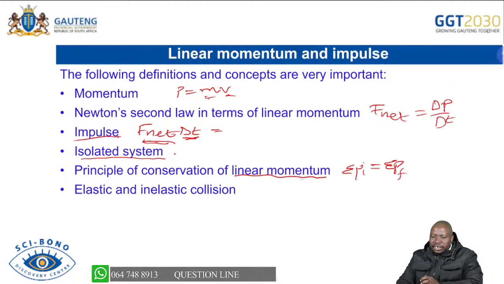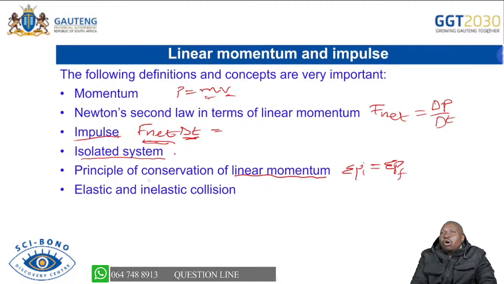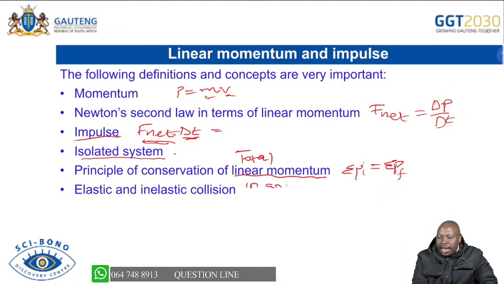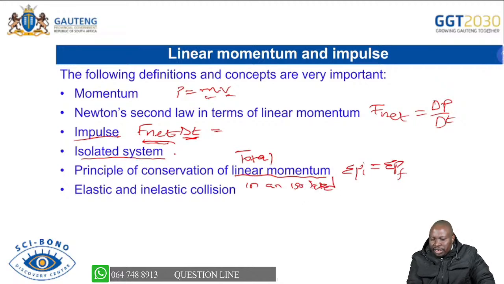Let me give you this exam tip. As long as the question says state the principle of conservation, you just say total, and then what you are talking about. So you say total linear momentum. If we say state the principle of conservation of mechanical energy, you say total mechanical energy. Just like that, in an isolated system. What we are adding there is "in an isolated system", and then you say it is constant.